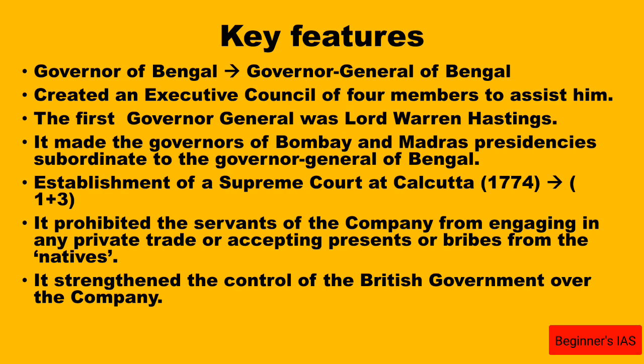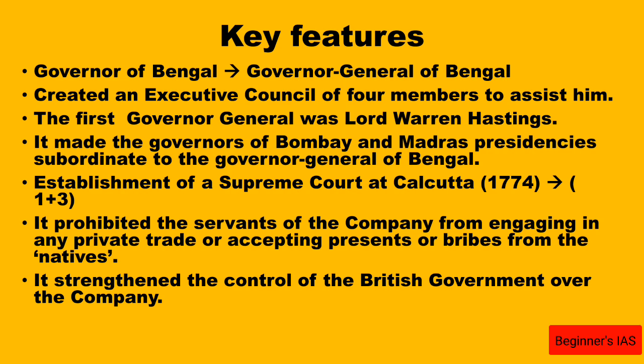Kindly note, the Regulating Act of 1773 made the Governor of Bengal the Governor General of Bengal. This act also created an executive council of 4 members to assist him. The first such Governor General of Bengal was Lord Warren Hastings. This is an important point related to the prelims.